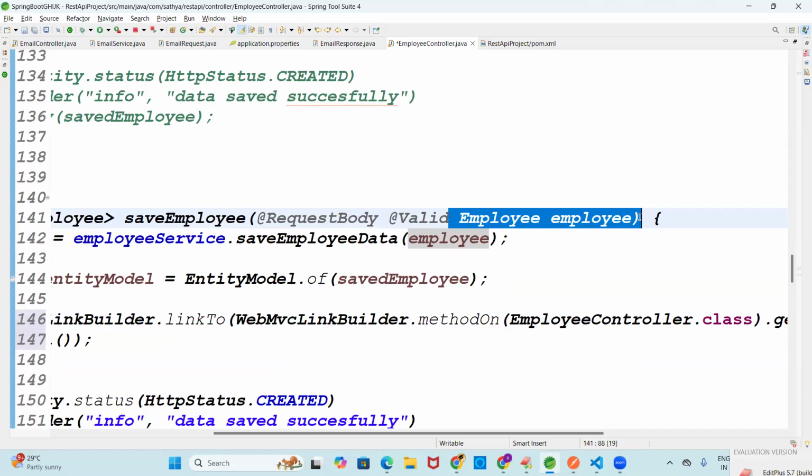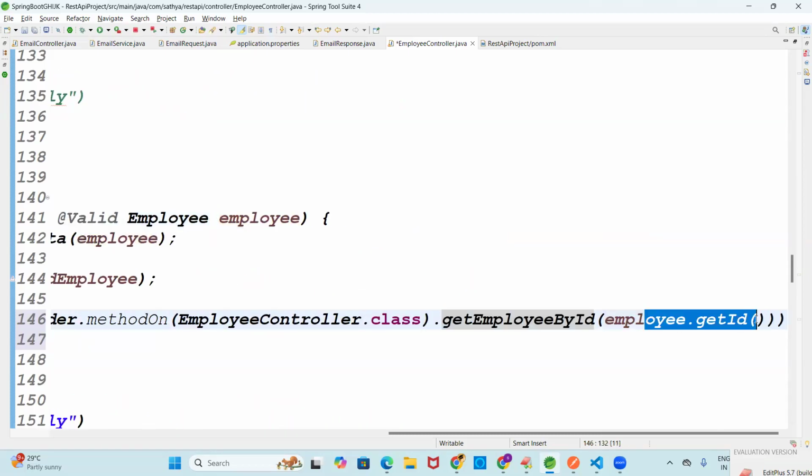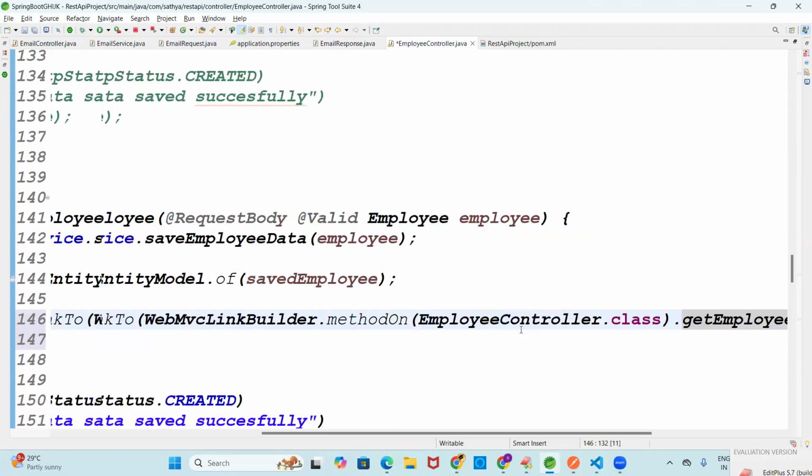Employee contains ID. But then we need to give this ID here, right? For get employee by ID, we should give the input. What is the input based on? ID. Then where is the ID?